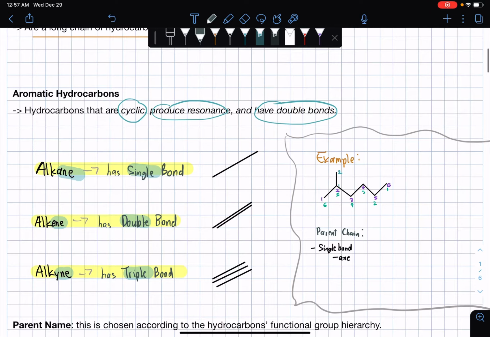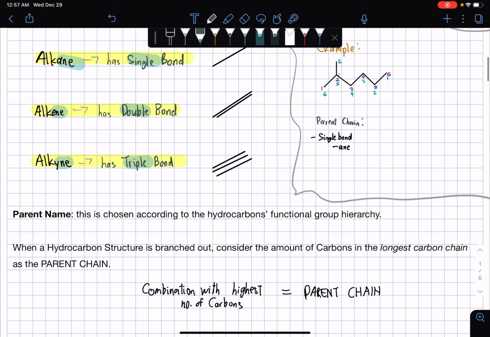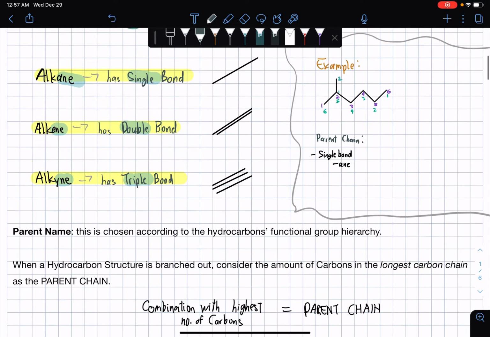So for example, provided that we have this figure over here, a hydrocarbon structure, this zigzag line over here will be our parent chain. We'll be talking about the parent chain in a few seconds.